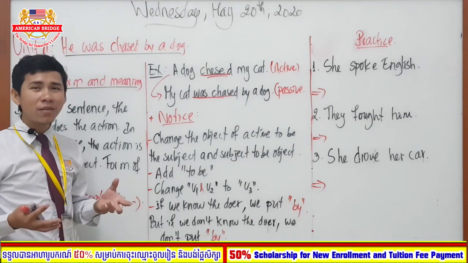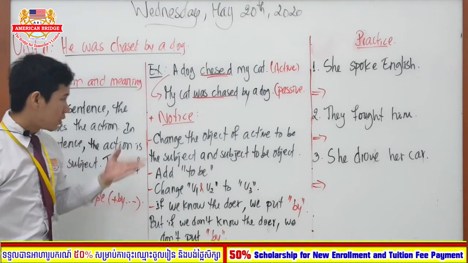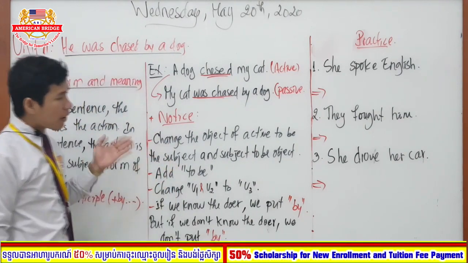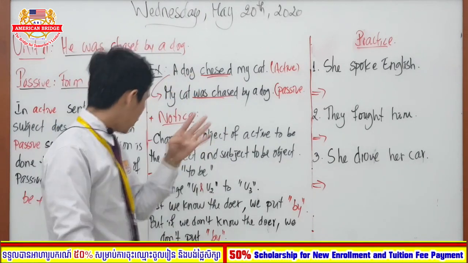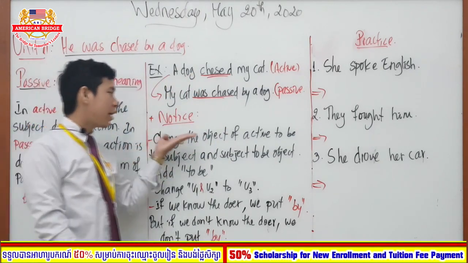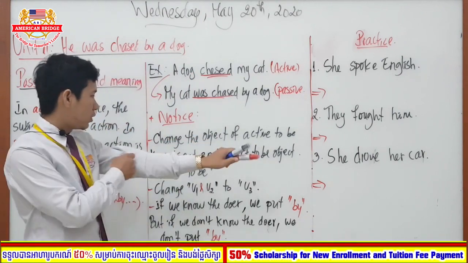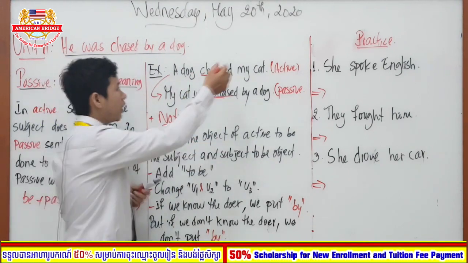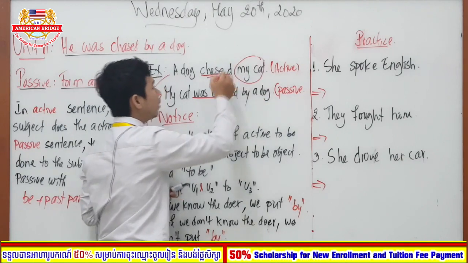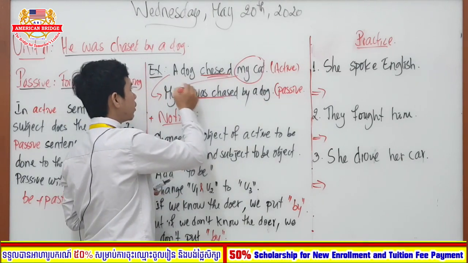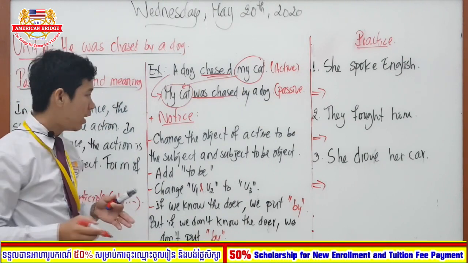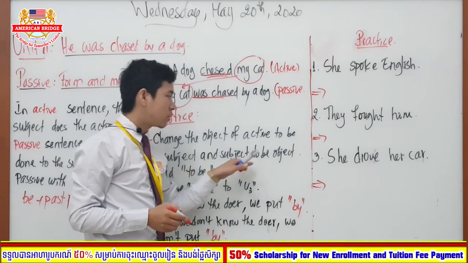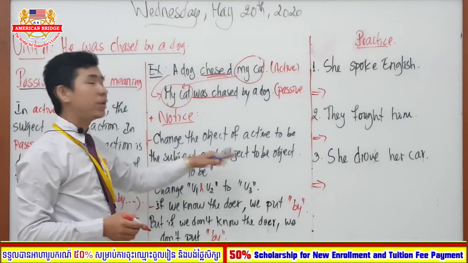How do I change from active to passive? Okay. So notice, if I want to change from active to passive, I have 4 ways to do it. The first one, I have to change the object of active to the subject. So here our example is that I have to change the object of active to be the subject of passive. Okay, and the subject to be an object.